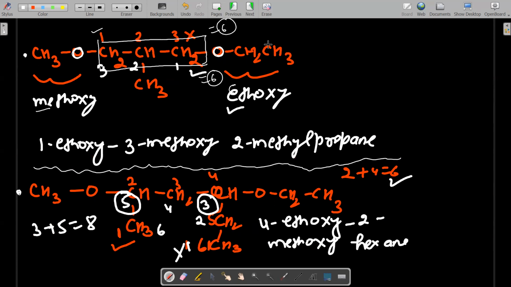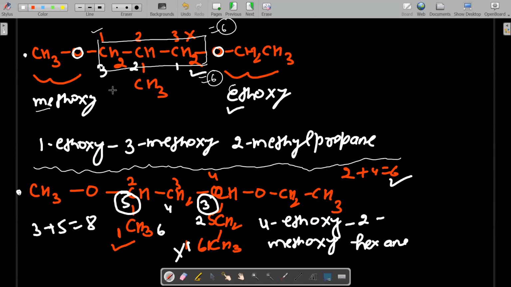So in this type, where the substituents are at equivalent positions, the numbering is given from that side where the alphabetical order comes first. So right to left is the correct numbering, right?